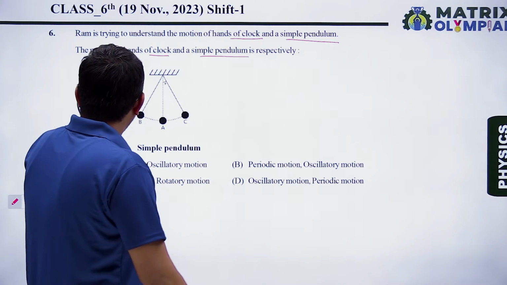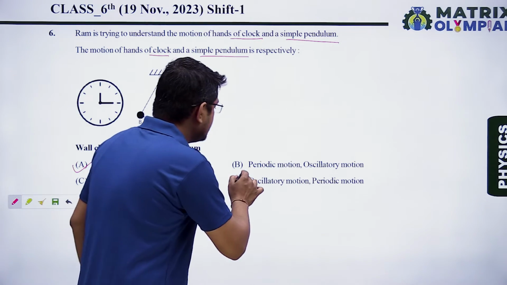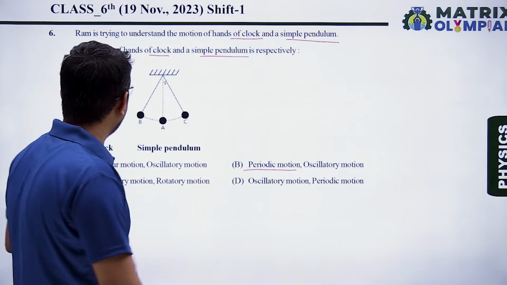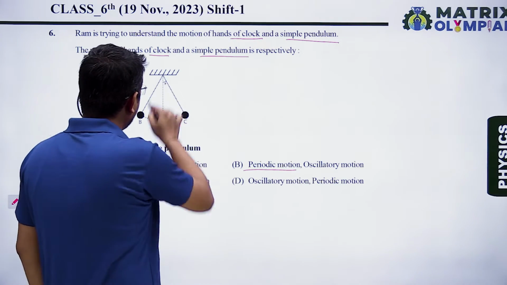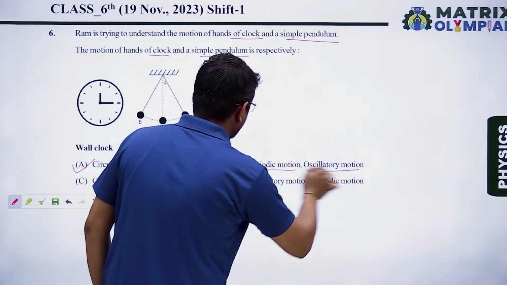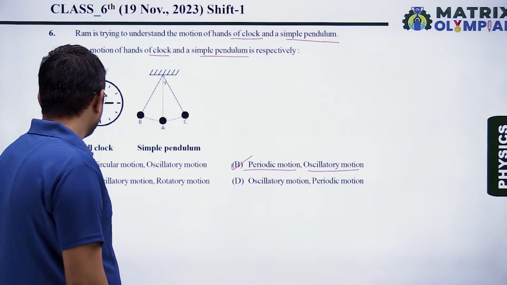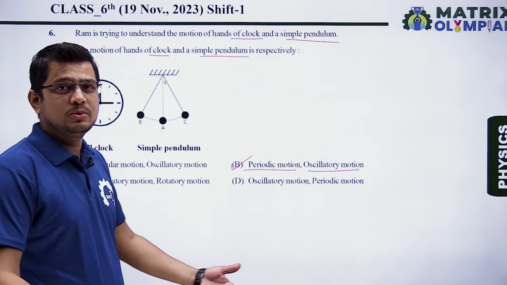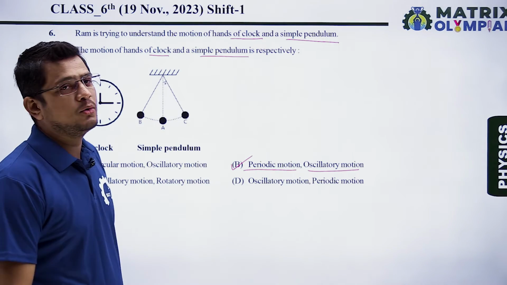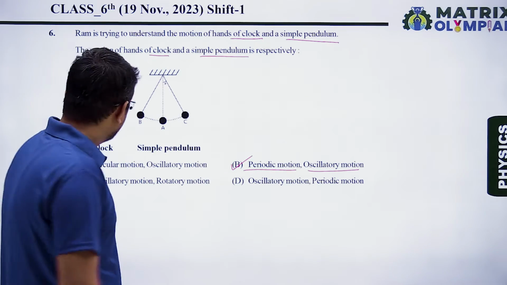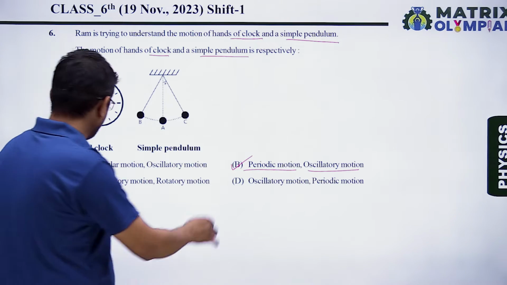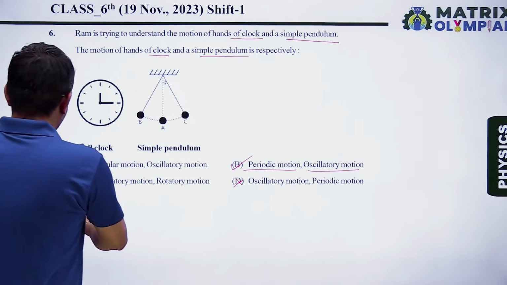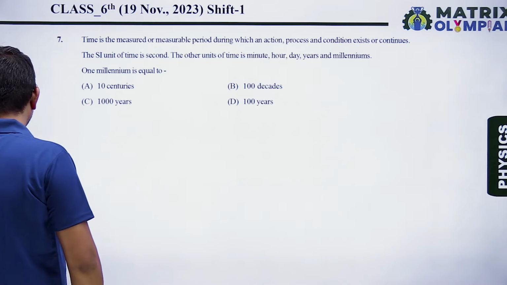Option B, the motion of hands of clock is periodic. Yes, it is a periodic motion. What is periodic motion? Which repeats after a fixed time interval. So it is a periodic motion, and again motion of simple pendulum is oscillatory. This is also a true answer. So for clock, oscillatory motion, no, it is not an oscillatory motion. Oscillatory motion, as I've told you, it is a motion about a mean position to and fro. So it is wrong, and this is also wrong. So correct answer is option A and option B. Next question, question number 7.